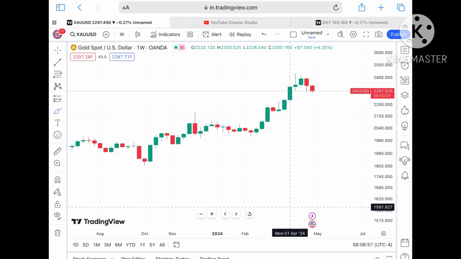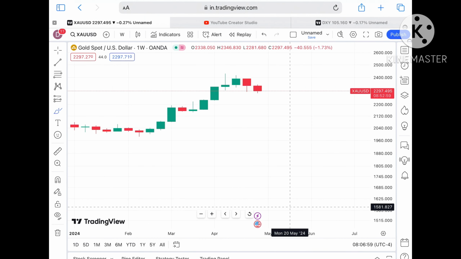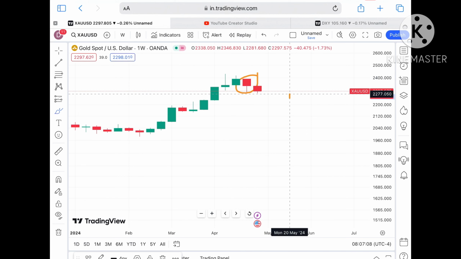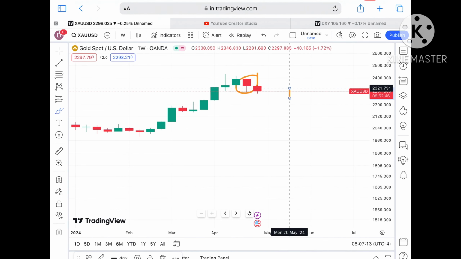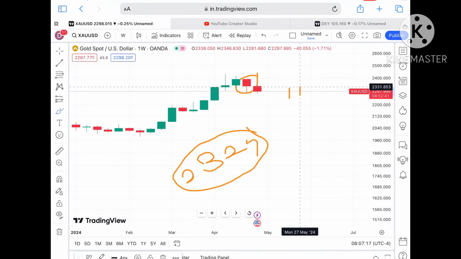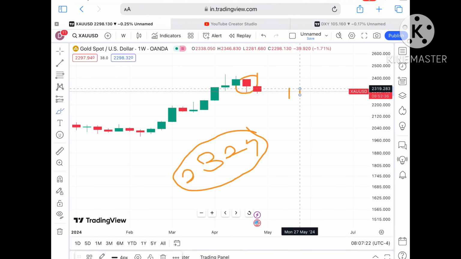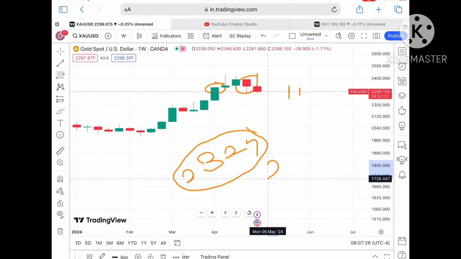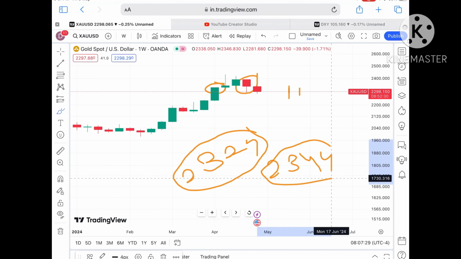Okay, now looking at this particular chart, suppose the price sustains this level. You have to understand that it is making an opposite red hammer, so the probability can be high it can go further low. But suppose the price sustains this level, we can see it will go towards its next resistance at a level of $23.29. If the price sustains above that particular level, because this 23.29 is already a resistance, and if that level moves further upside, we will see a level of 23.44.